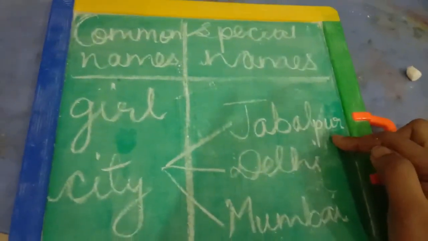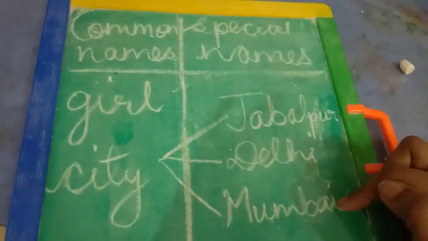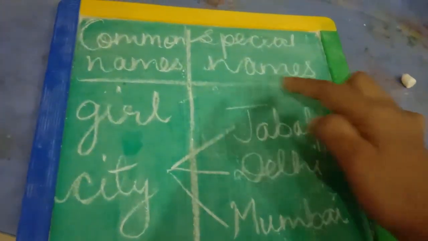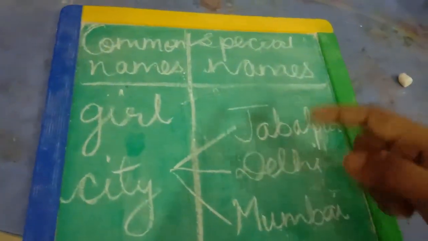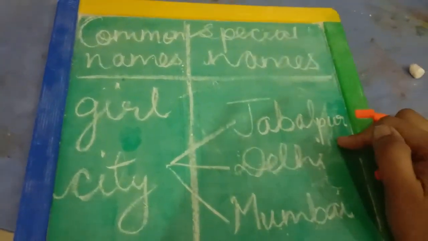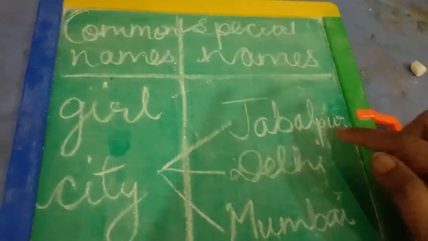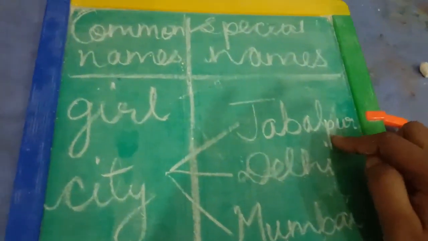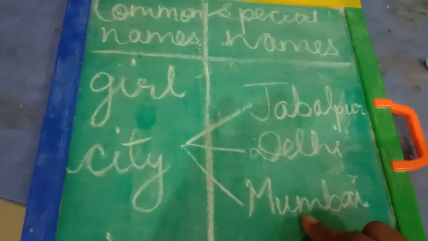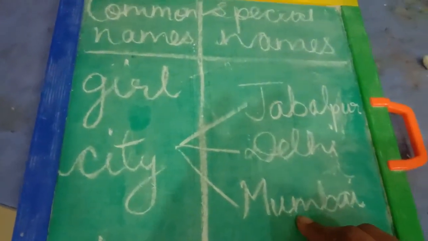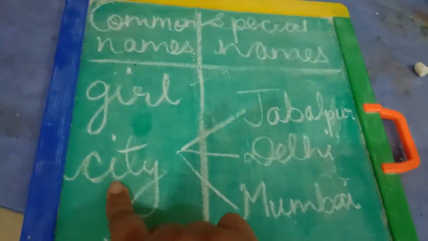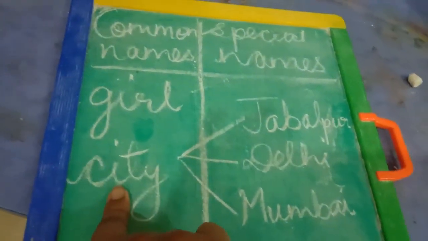Jabalpur is different from Delhi, Delhi is different from Mumbai, and all 3 are different and separate from each other in terms of name, climatic condition, as well as location. Jabalpur is central India, Delhi is north India, Mumbai is southwest India. So they are different from each other, but they are common as cities.